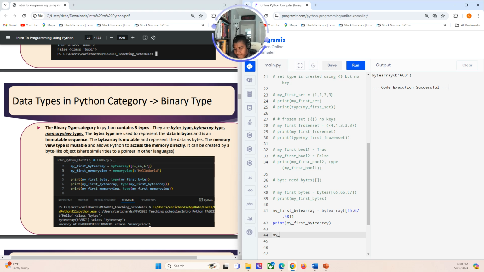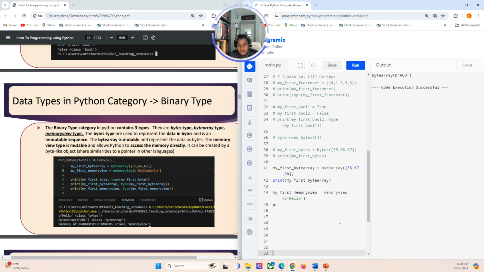So my first memory view equals memoryview, and for the memory view, let's say we do bytes hello, and we wrap it. So let's print.